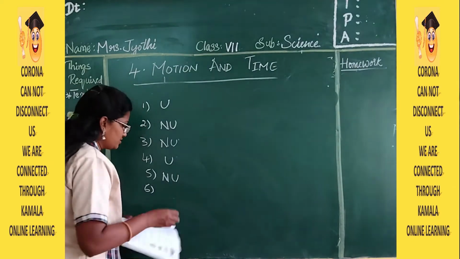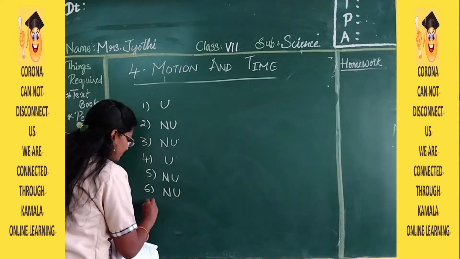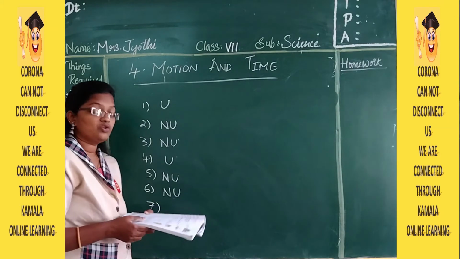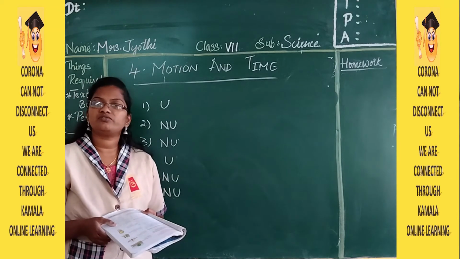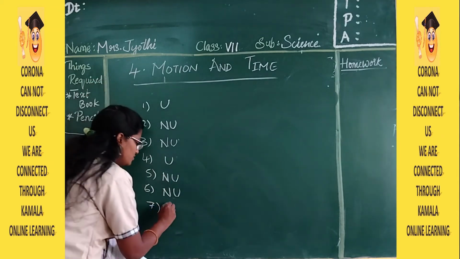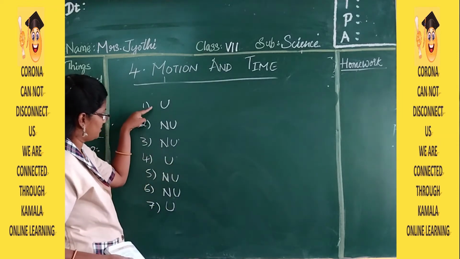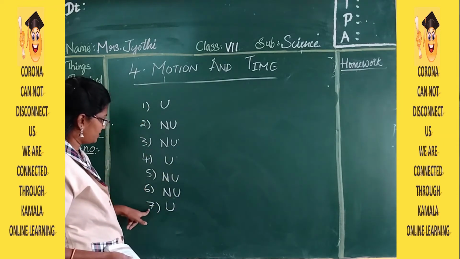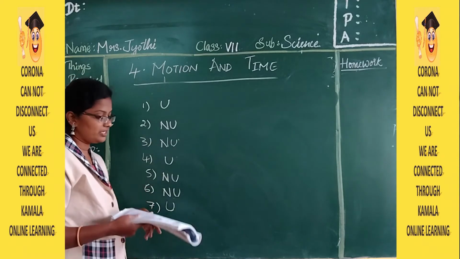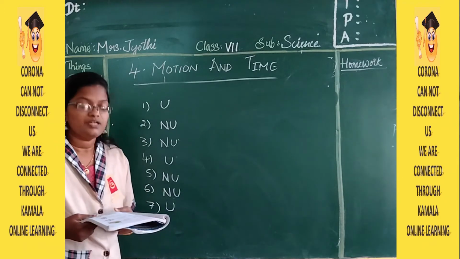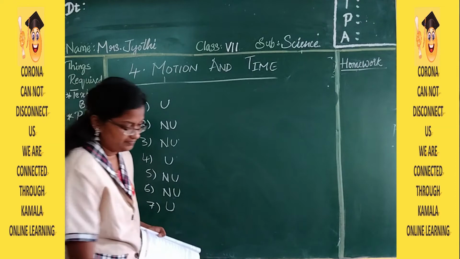Kite in the air is also NU. And the seventh one, rotation of the earth. Rotation of the earth is also the same, so you can write U. So these are the answers. The first one, fourth one and seventh one are U and all the remaining are NU. Types of motion.